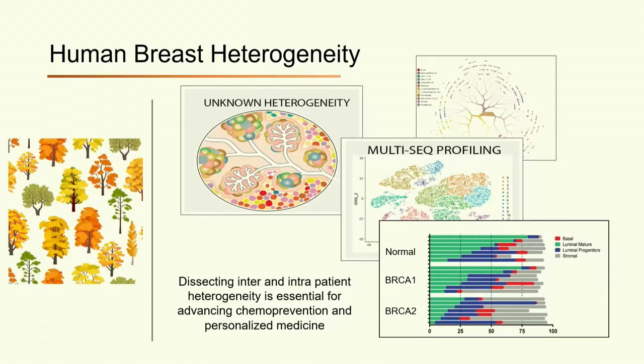We remain focused on cells purified from normal tissue and those from high-risk women. Technology advances even enable profiling at a single cell level. For instance, we can now profile all breast cells, including epithelial cells that I talked about, but also all the other cell types found in the breast, such as fat and immune cells. This has recently revealed that cellular composition of tissue from high-risk women differs, especially with respect to stem and progenitor cells. This knowledge will help us understand patient-specific variations, which is essential for future development of personalized chemoprevention.